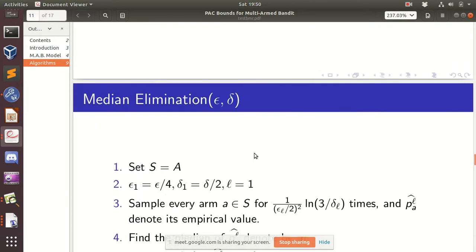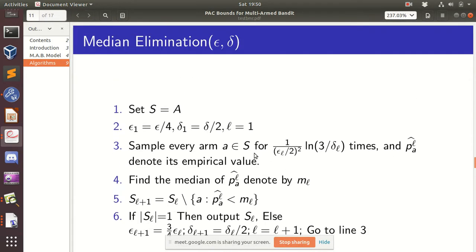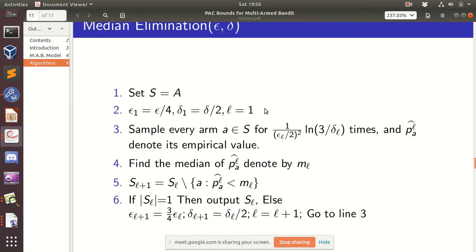Okay. It turns out that we have a better algorithm compared to the previous one, but it's a little bit involved, so I'll explain it in detail properly. We have a set A as usual.